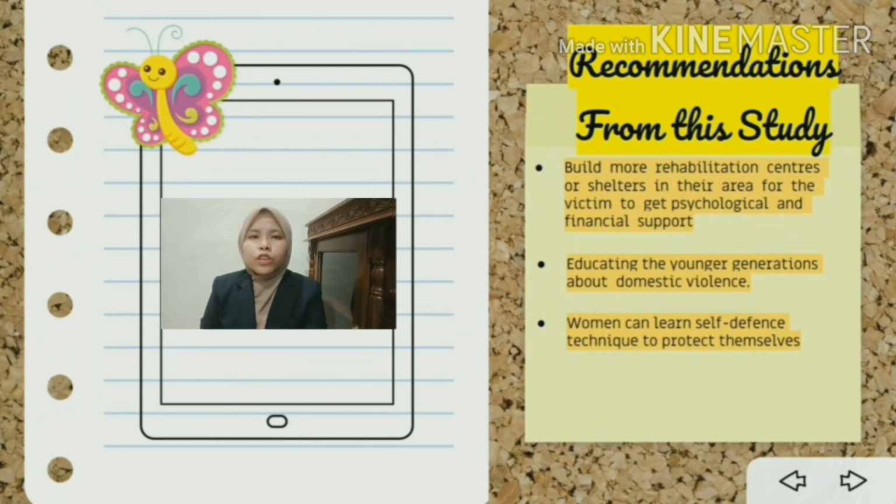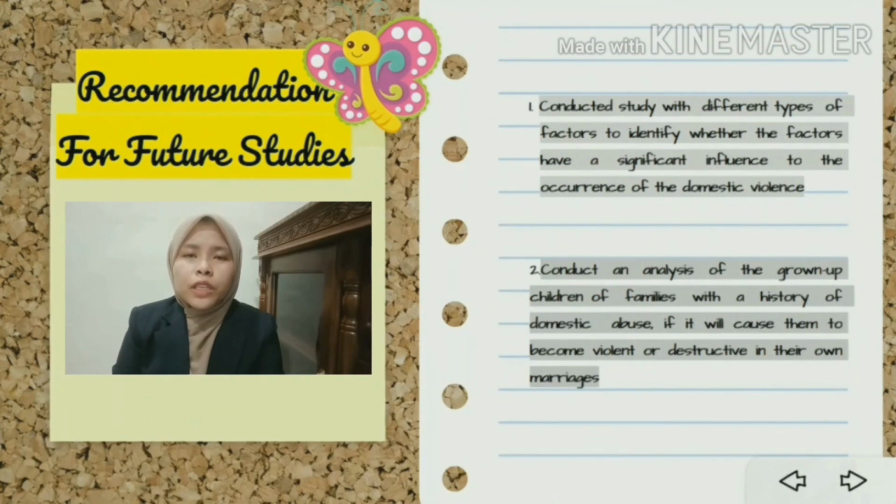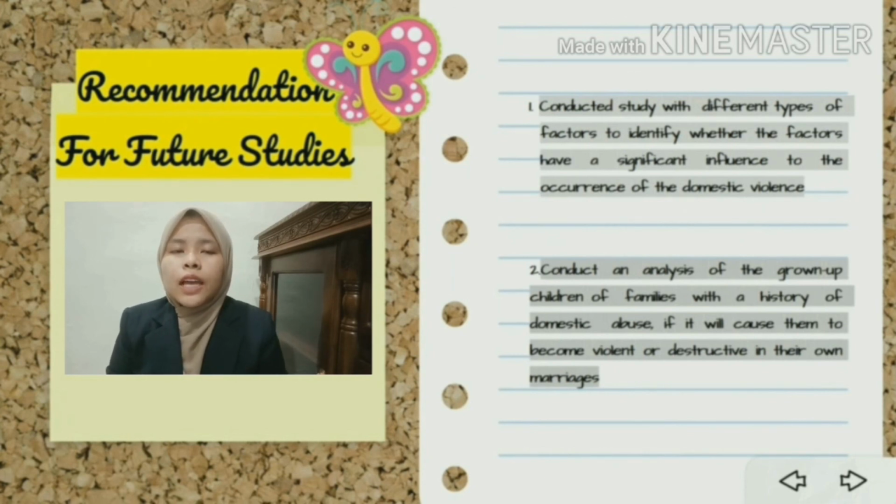Furthermore, since women tend to be the victims of domestic violence, women can learn self-defense to protect themselves. Lastly, for the recommendation for future study, it is suggested to conduct a different study that uses different types of factors such as family income, length of the marriage, size of the family and others to determine whether these factors have an effect on the occurrence of domestic violence or not.